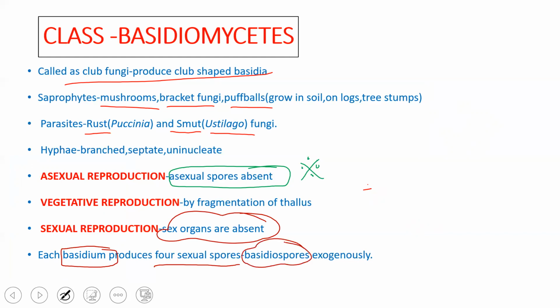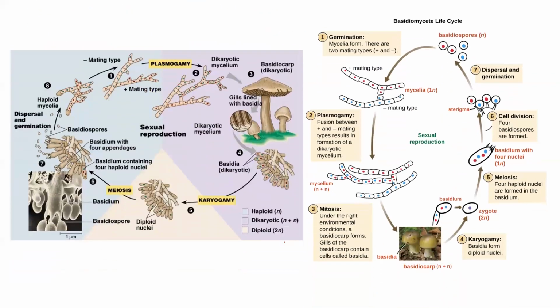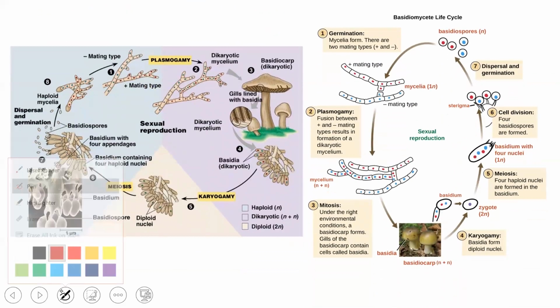Remember, in case of Ascomycetes, the sexual spores, ascospores, were endogenously present, that is inside the asci, whereas here they are exogenously present, that is outside the basidium. That is the difference between Ascomycetes and Basidiomycetes. So you can see the life cycle here.